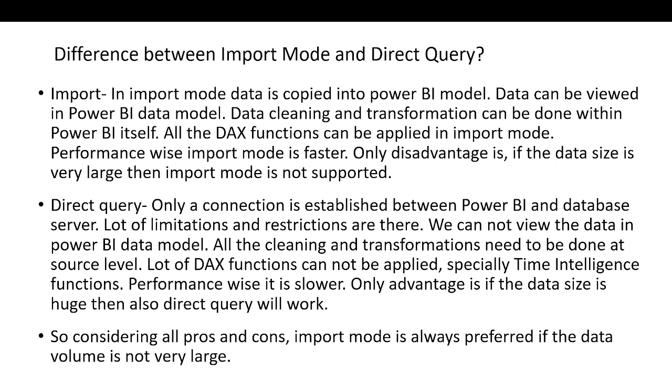We cannot view the data, as no data is getting copied within our Power BI data model. So all the transformations and cleaning mostly need to be done at the source level, because a lot of DAX functions are restricted here, especially time intelligence functions are not allowed. So performance wise it is slower. The only advantage is if the data size is very large, then direct query will work fine.